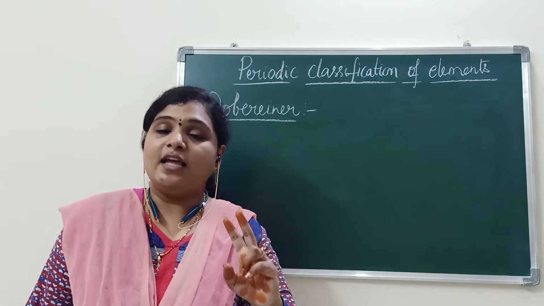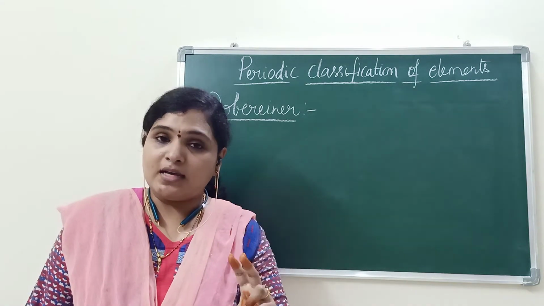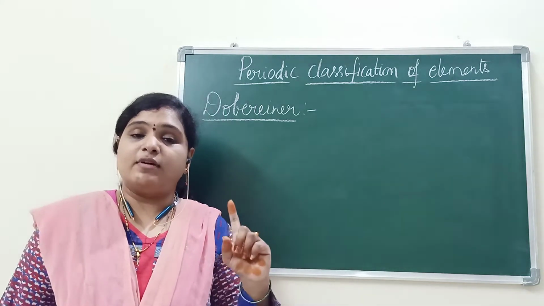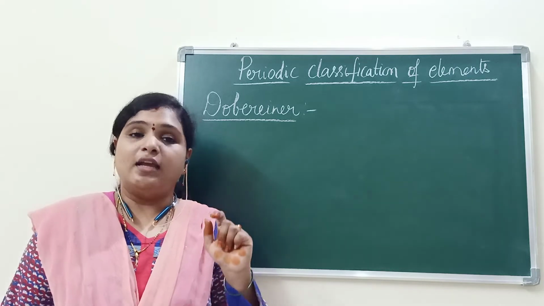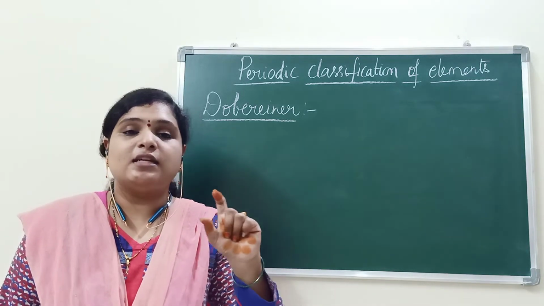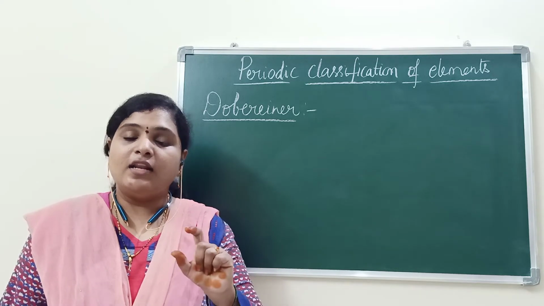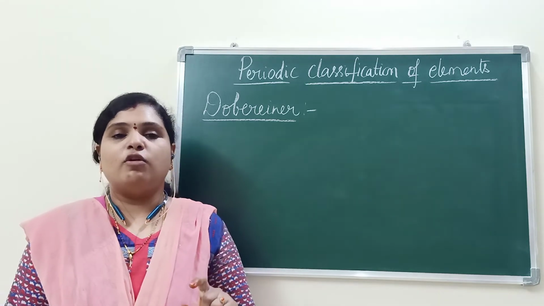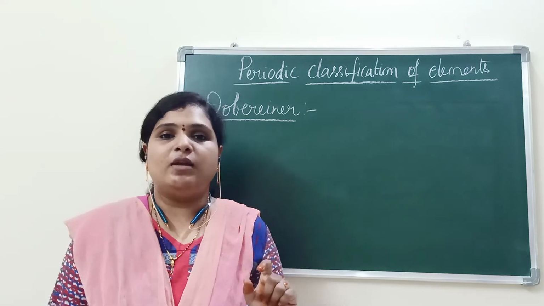The second element's atomic mass is the average of the first and third element in his triad. The arithmetic mean of the first and third element will give the approximate mass number of the middle element.